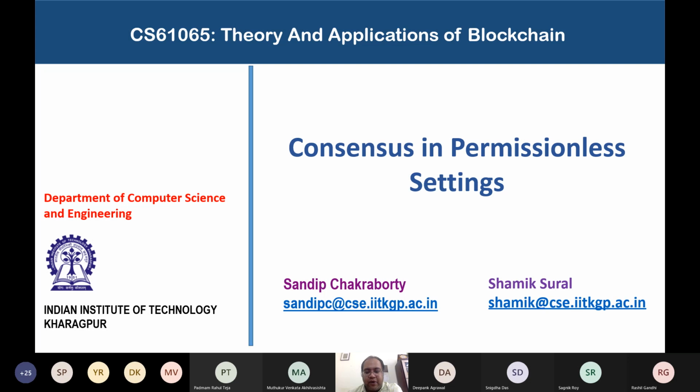So we are first going to look into consensus algorithms in the permissionless setting. Then gradually we will move to the consensus algorithms in permissioned blockchain networks, and finally touch upon different interesting consensus algorithms that have been developed in the literature over the past 10 years. So let us start with the consensus in permissionless blockchain networks.